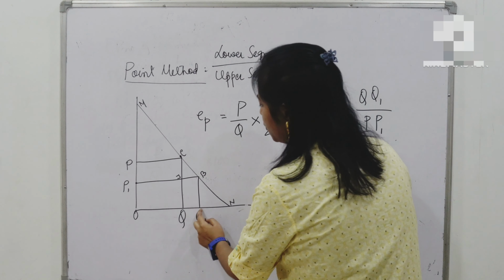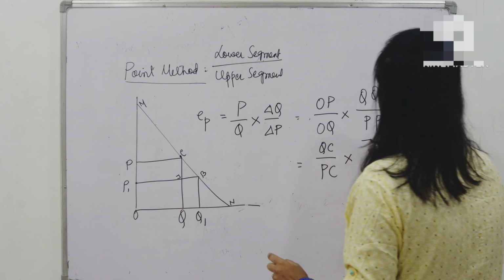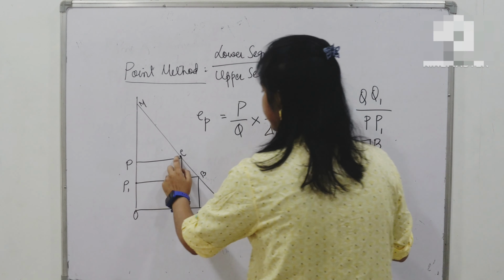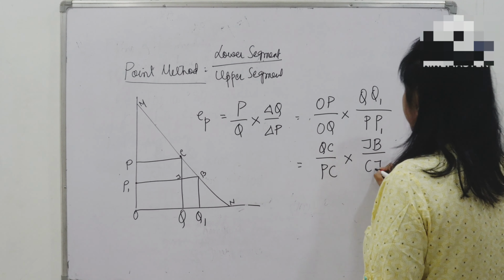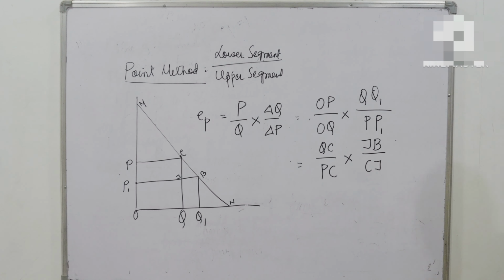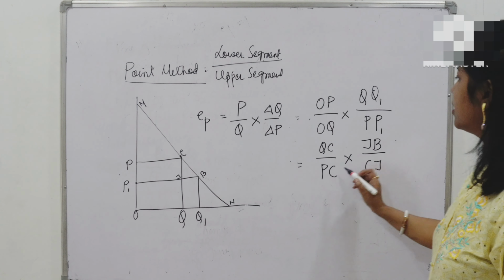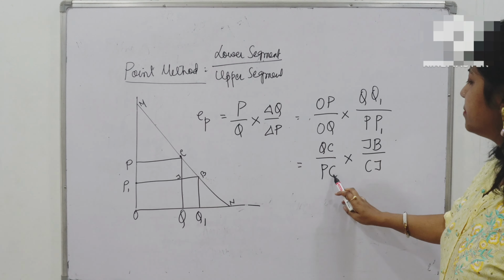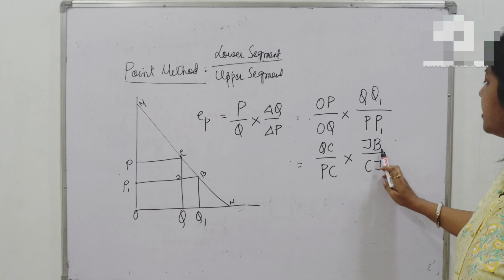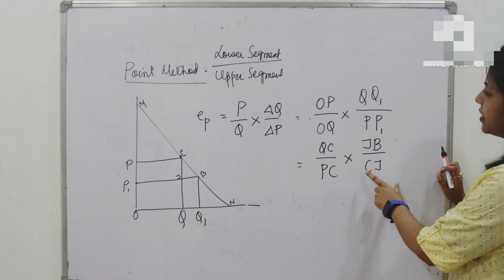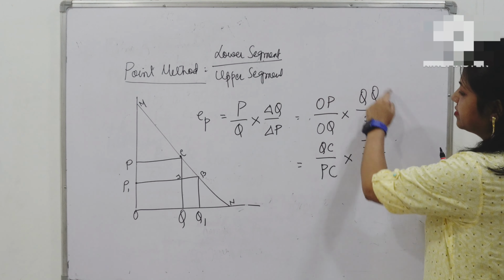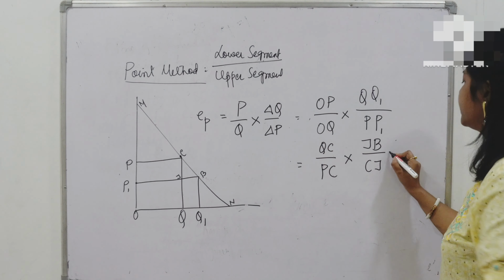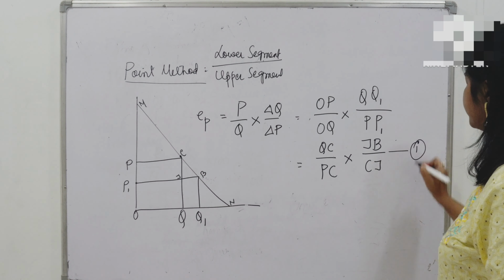QQ1 I can write as JB, and PP1 I am writing as CJ. Okay, now friends, if I write QC by PC into JB by JC, this is actually representing this only. So I am writing it as equation 1.